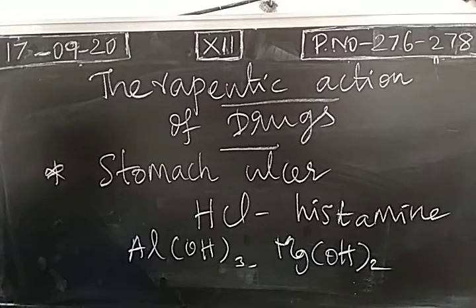So they are attached with the receptor molecule. So we have the drugs like ranitidine as well as cimetidine. They are attached with the receptor molecule, so attachment of histamine will be prevented. So we just inactivate the secretion of hydrochloric acid. So ulcer can be cured by inhibiting the histamine by taking the drugs like ranitidine as well as cimetidine.